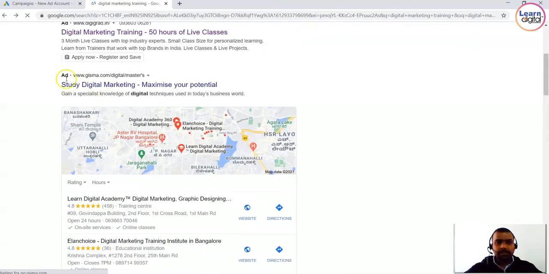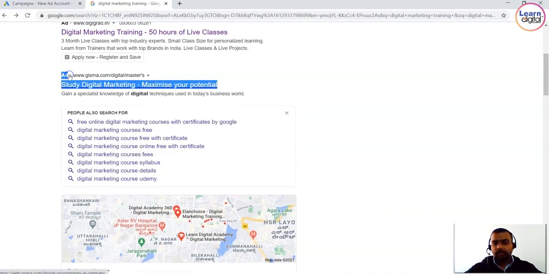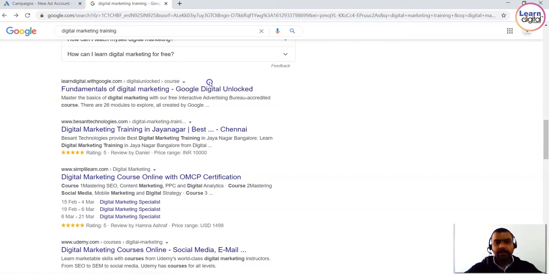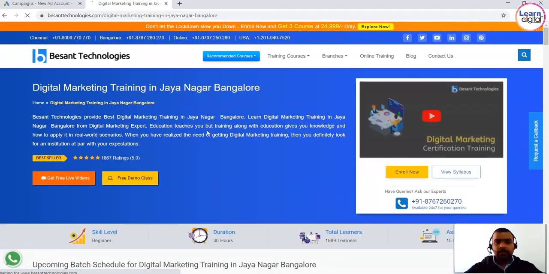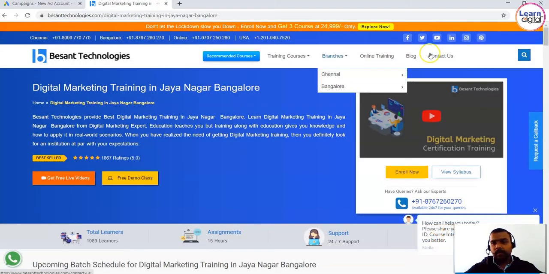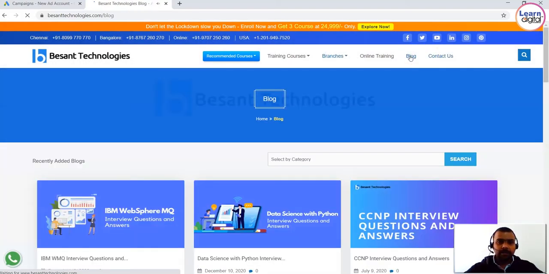Now at the top, you can see this is an Ad. This result is called Google Ads. If you scroll down a bit, you'll get results which do not have an Ad label. These results are part of SEO, search engine optimization, which works on keywords. Looking at Besant Technologies training in Jayanagar, I'll open this. To make this website more appropriate and of better quality for the search engines, I'll be adding the relevant keyword on my website. It could be for ranking or for the blogs, where you'll be getting that particular keyword.